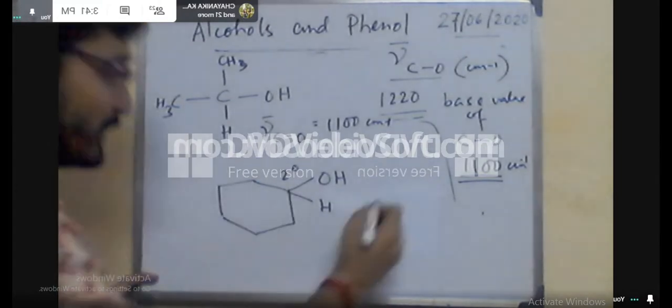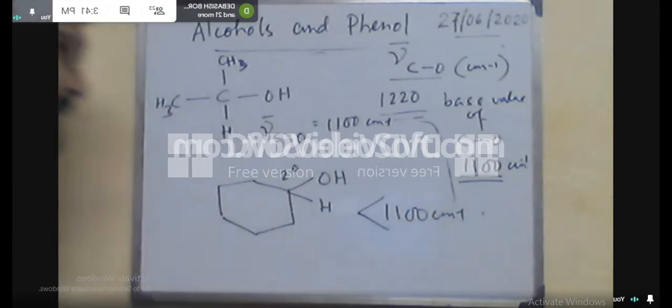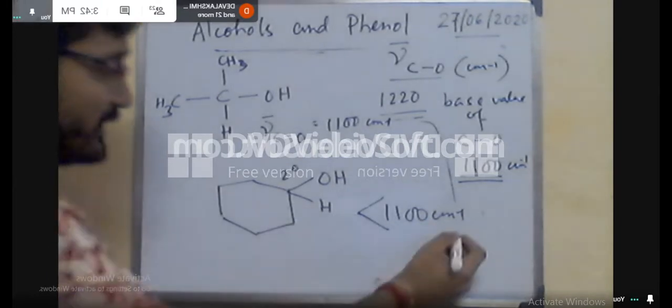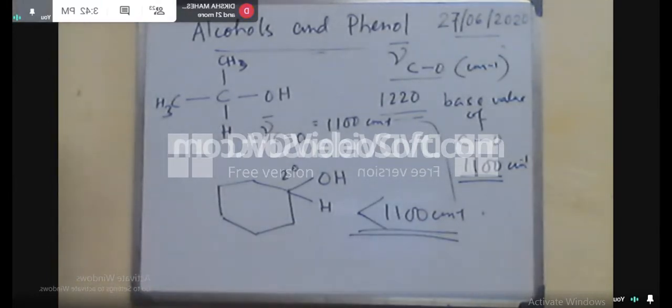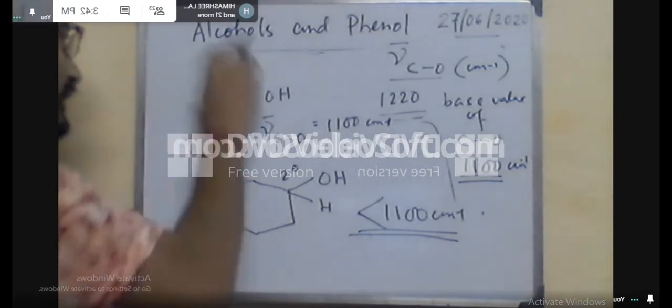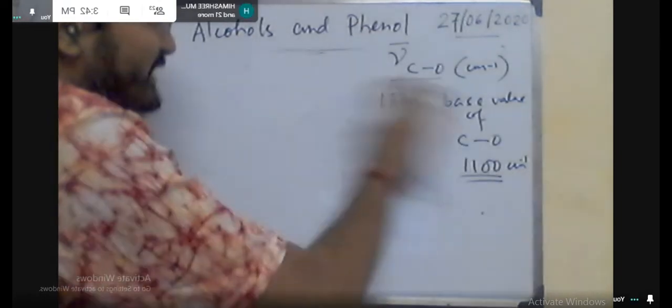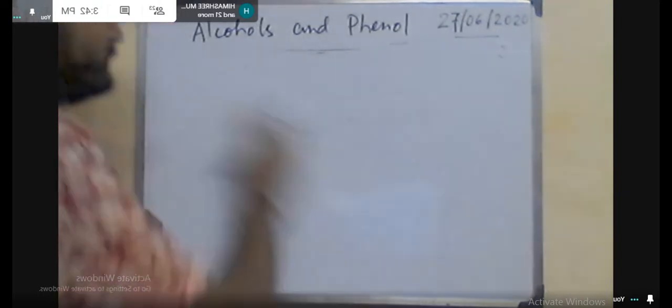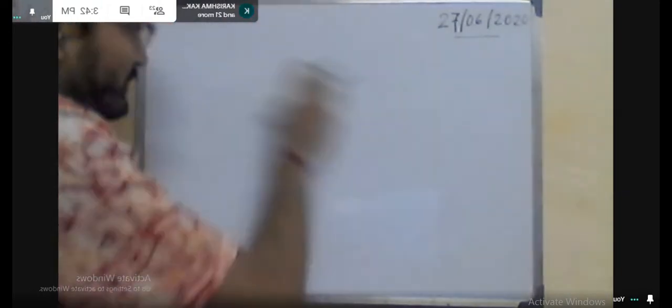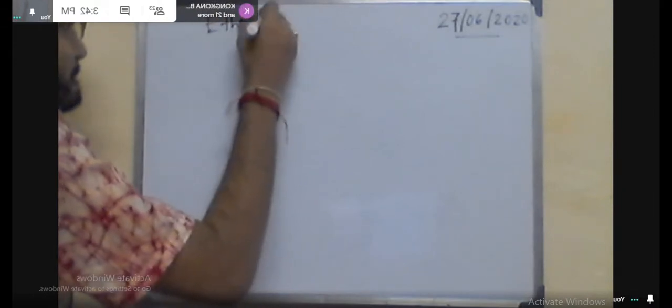Now, similarly for the ether system, I will not focus much on the ether system, but I will explain with respect to a specific example, like the presence of conjugation or resonance. Say for the ethers, R O R, this is the general formula of ether. In this case, one strong intensity IR stretching frequency is found, that is the CO stretching frequency. It is found at 1120 centimeter inverse, because it is a carbon oxygen single bond, and this is strong.